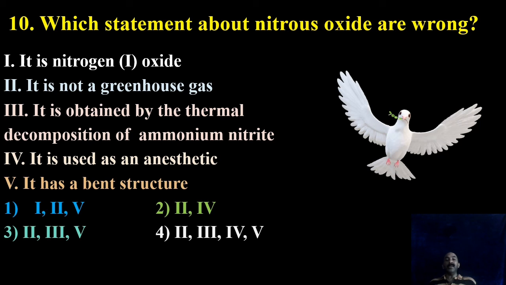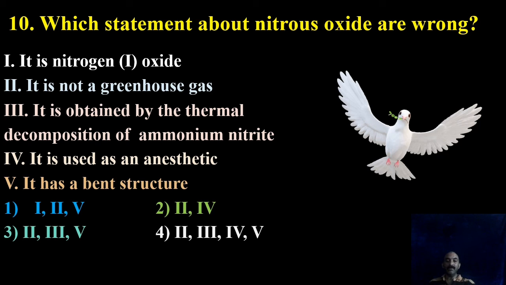It is obtained by the thermal decomposition of ammonium nitrite. No. If you remember, ammonium nitrite will decompose to N2 and H2O. Only if you take ammonium nitrate, NH4NO3, laughing gas or nitrous oxide is formed. It is used as an anesthetic, correct. It affects the central nervous system temporarily and so can be used as an anesthetic. It has a bent structure, wrong. It has a linear structure. We will see that on the next page.